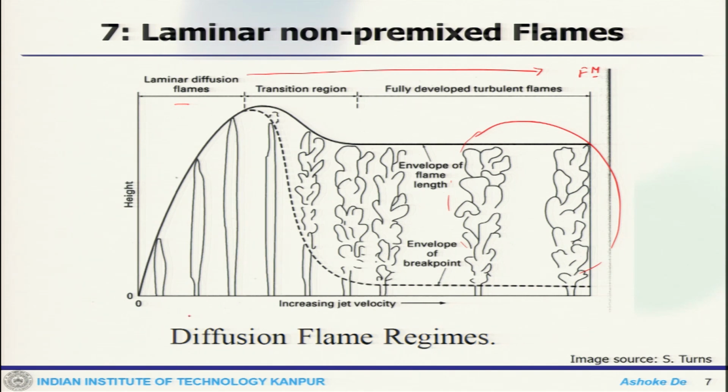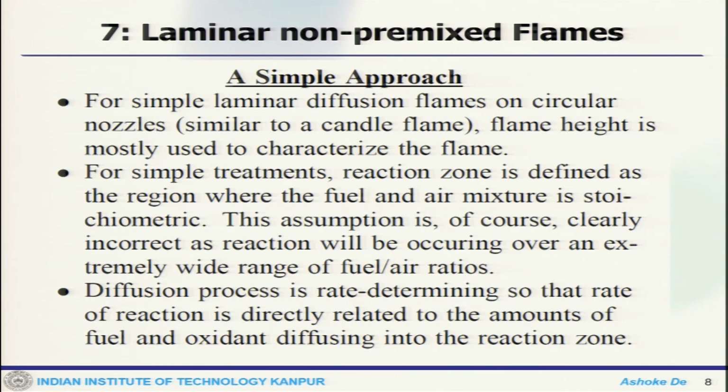This is obviously for a simple jet flame; it is increasing, but then once transition takes place, the structure gets distorted in this zone and it becomes completely chaotic when it goes to the turbulent zone. So, we can do some analysis of that.